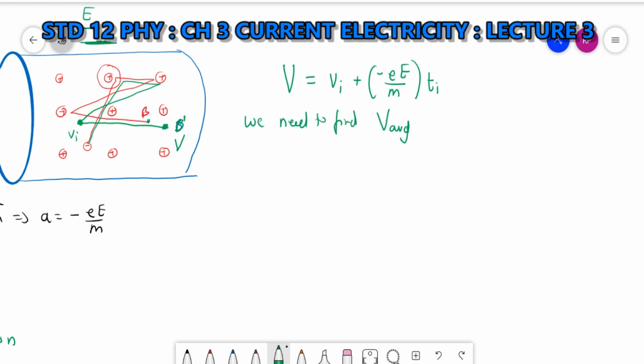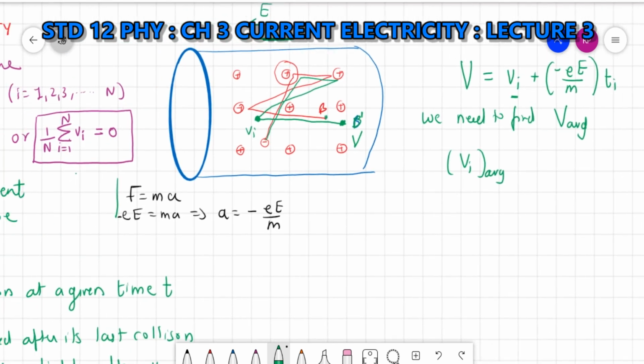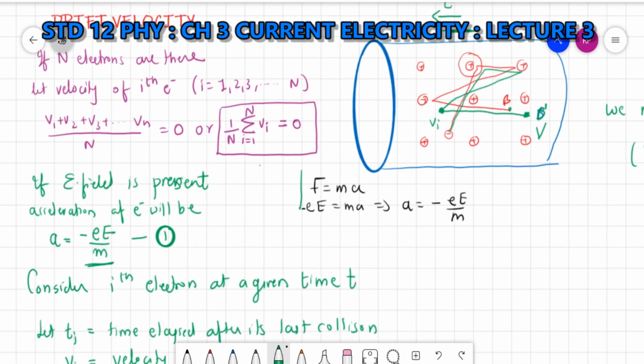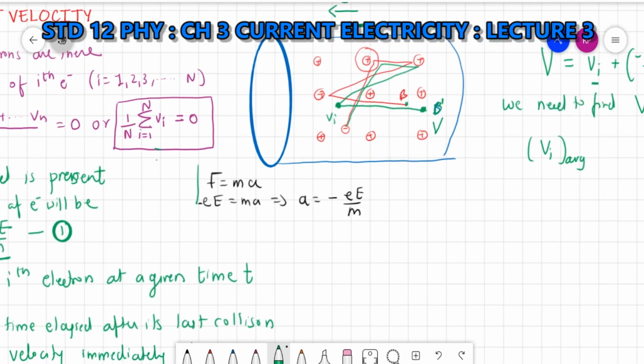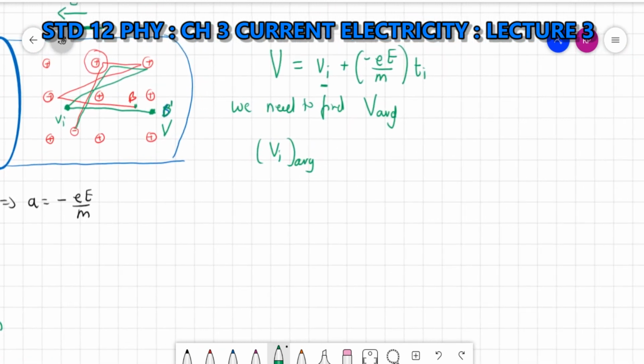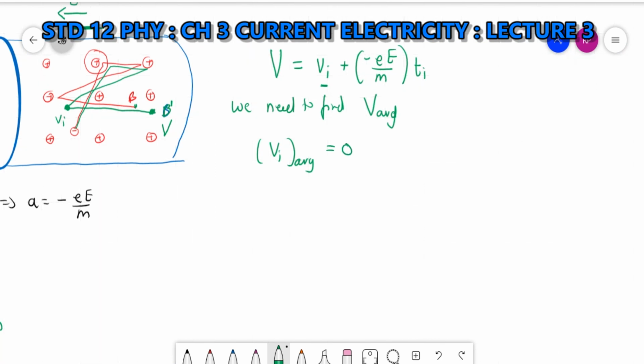Now what will be the average of Vi? The average of Vi we had already considered here; you can see it is equal to 0. Now the average of ti.